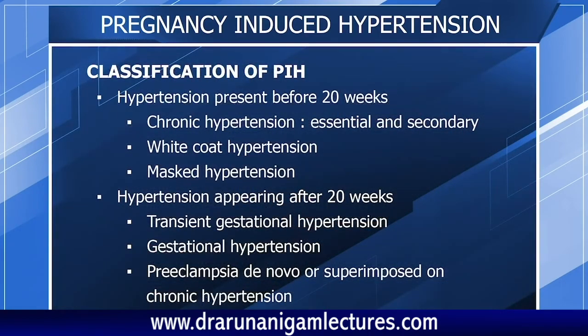Can you tell me what is the latest classification of the hypertensive disorder in pregnancy? Ma'am, in the latest classification, it is divided as chronic hypertension, which is essential or secondary. Then the other categories are white coat hypertension, masked hypertension, transient gestational hypertension, and then preeclampsia.